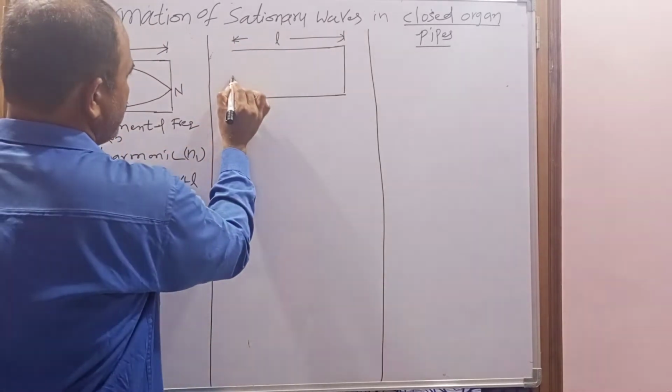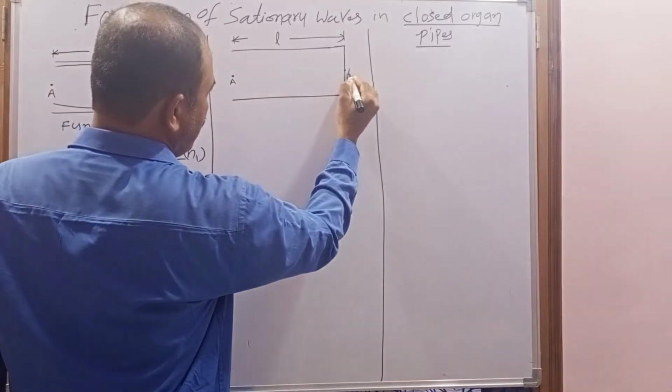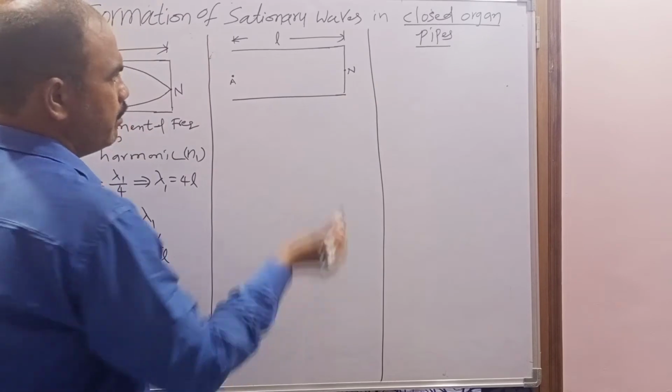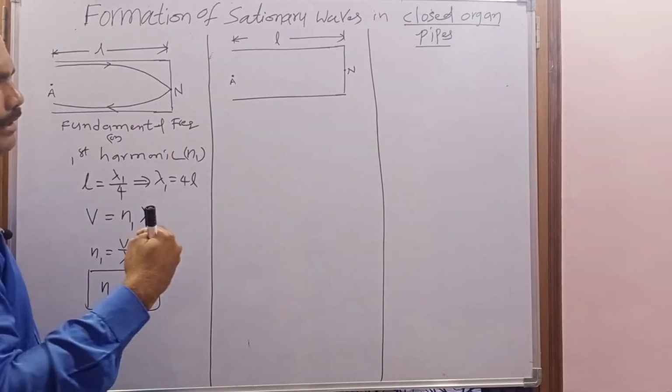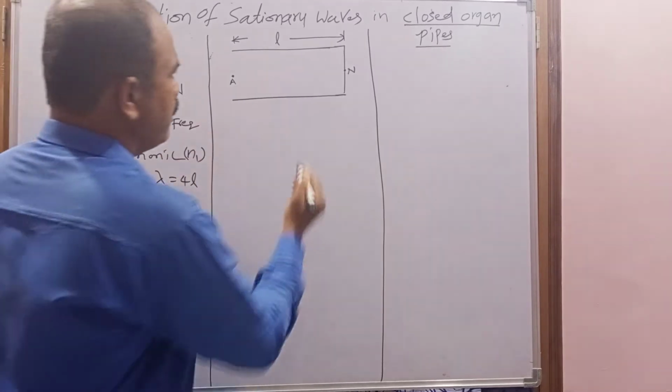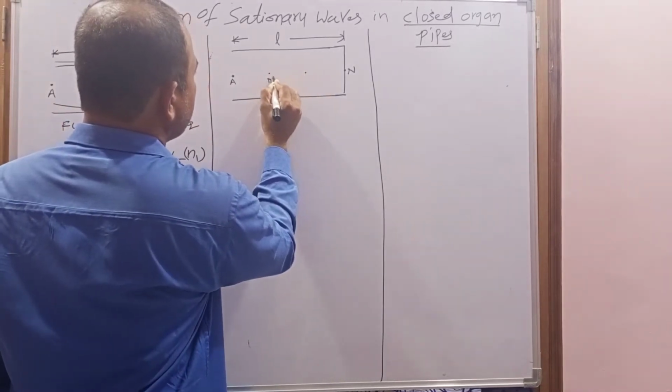Now at the open end what is formed? Antinode. At the closed end what is formed? Node. And between them another antinode and another node are formed. Here an antinode is formed, here a node is formed.